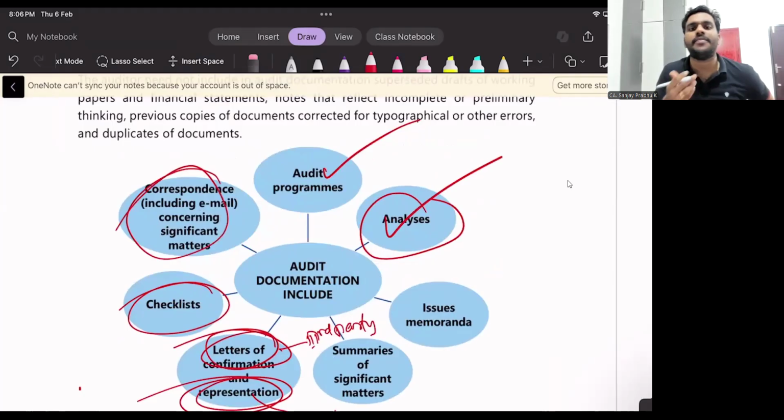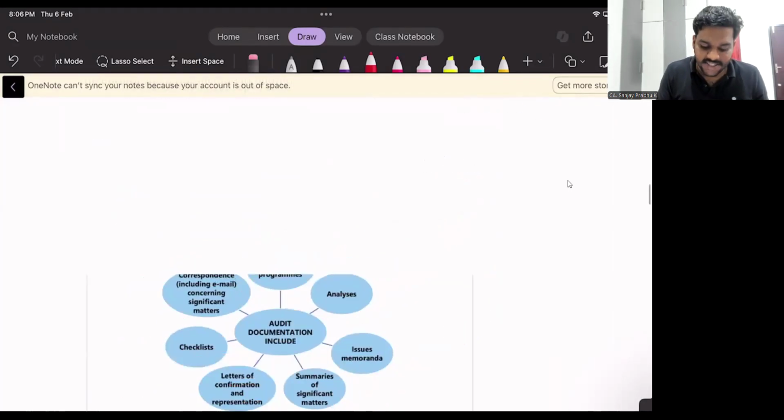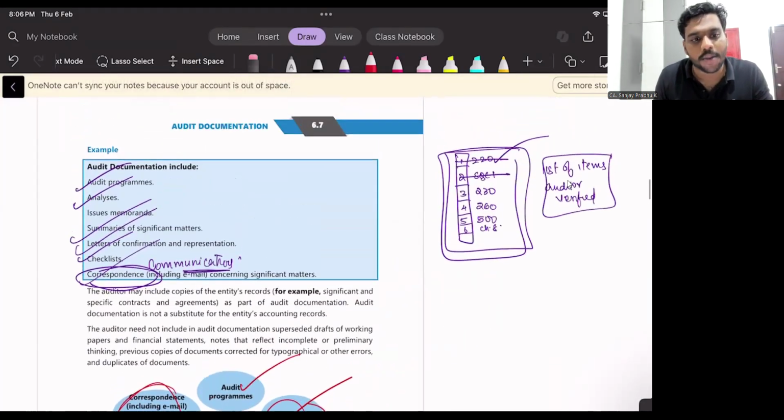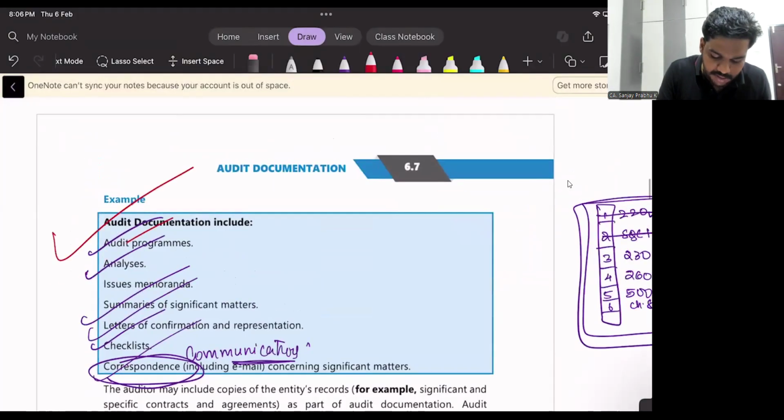Correspondence. Correspondence in Malayalam, we used to say ഇടപാടുകൾ. എന്തെങ്കിലും ഇടപാടുകൾ നടന്നിട്ടുണ്ടെങ്കിൽ അത് we have to document. Okay, summaries, etc. This is important. Once this question has been asked, what is audit documentation? What is the example of audit documentation? These are the examples of audit documentation.